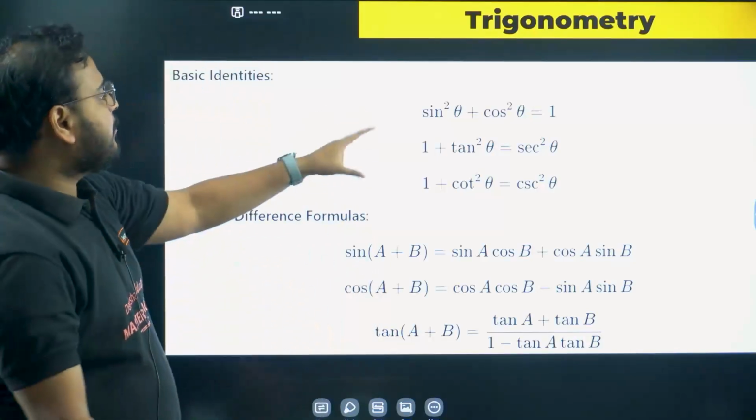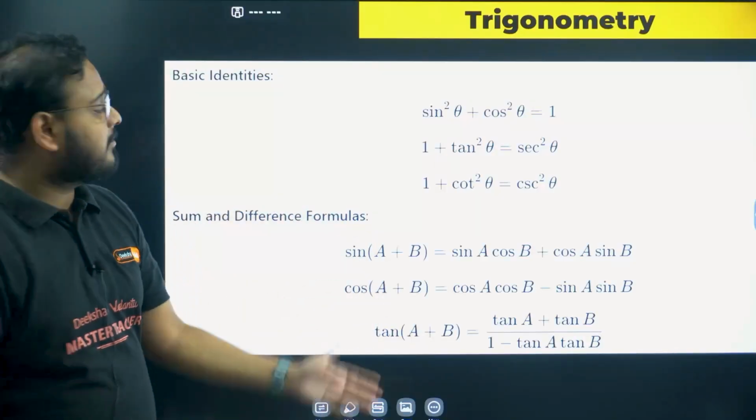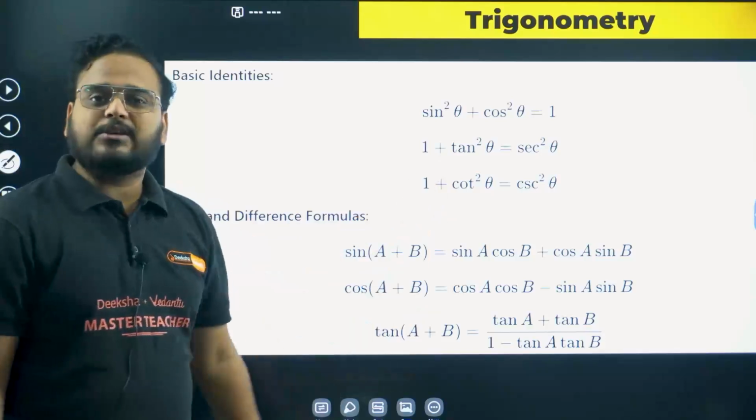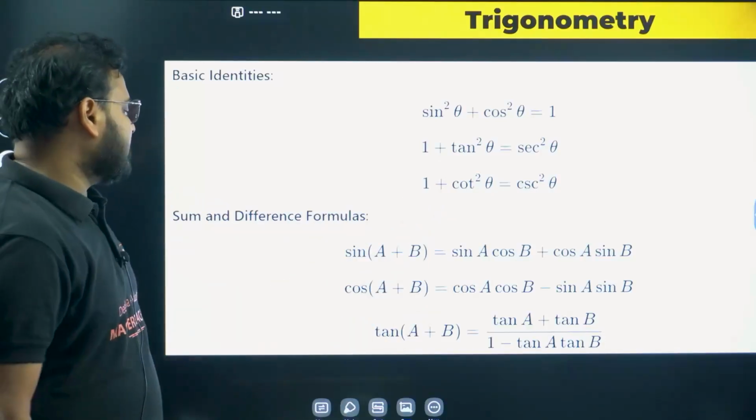Okay, trigonometry. There are a lot of formulas in trigonometry. That's why I've listed all of them over here. Starting from the very basics you learned in grade 10. Then you have the sum and difference formulas.